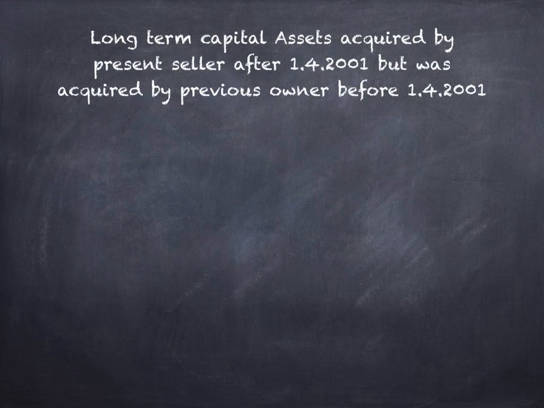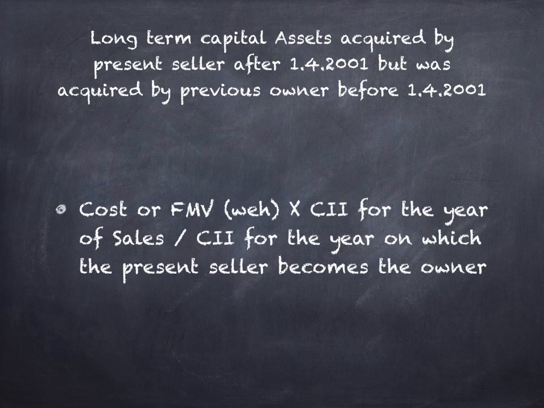If the long-term capital asset is acquired by the present seller after 1/4/2001 but was acquired by the previous owner before 1/4/2001, mostly this will be in the cases of will, gift, and so on, then for calculating that indexed cost of acquisition, you have to use this formula: cost or fair market value, whichever is highest, multiplied by cost of inflation index for the year of sales divided by cost of inflation index for the year on which the present seller becomes the owner.